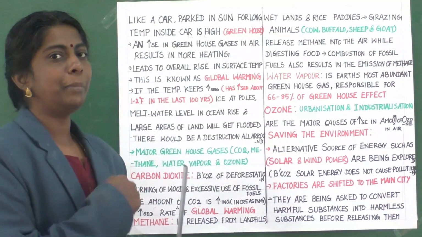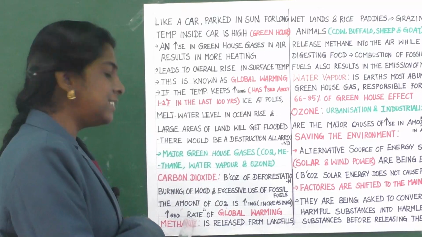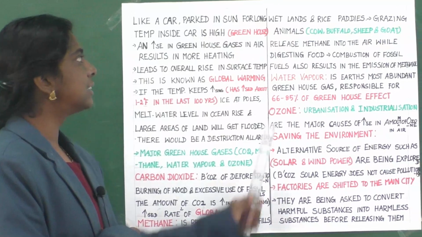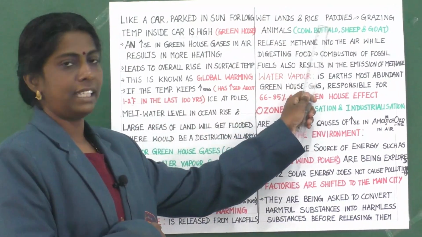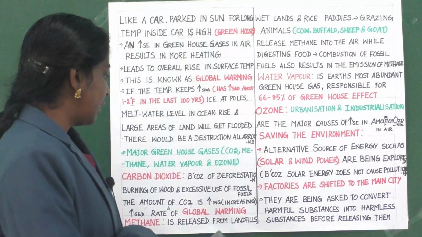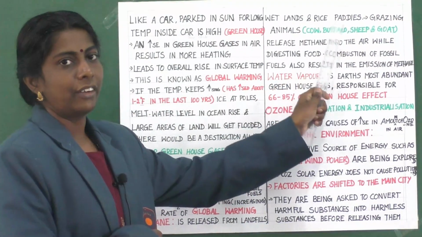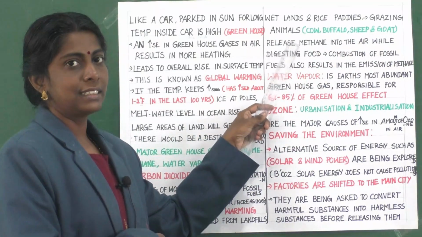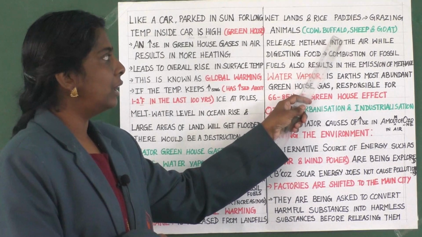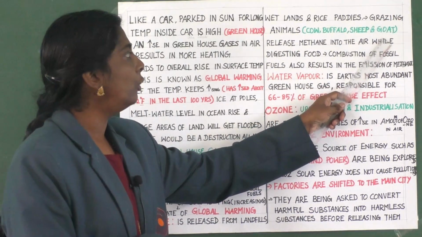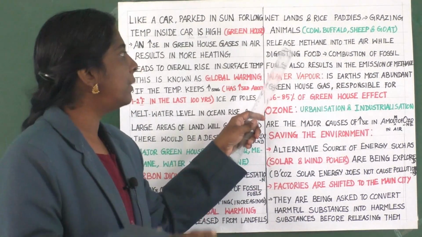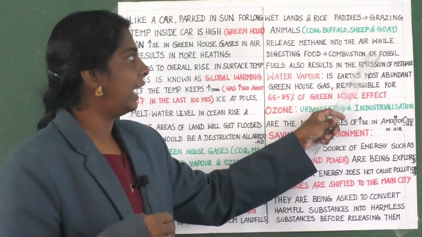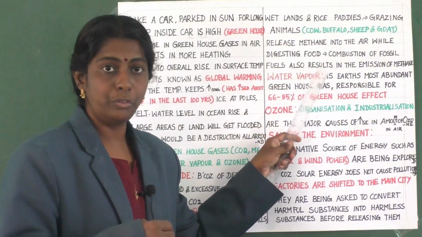Now about the second major greenhouse gas, that is methane. Methane is released from landfills, wetlands and rice paddies. Grazing animals like cow, buffalo, sheep and goat release methane into the air while digesting food.